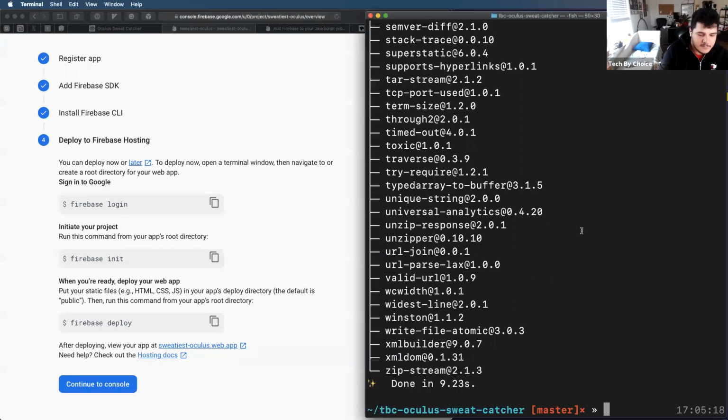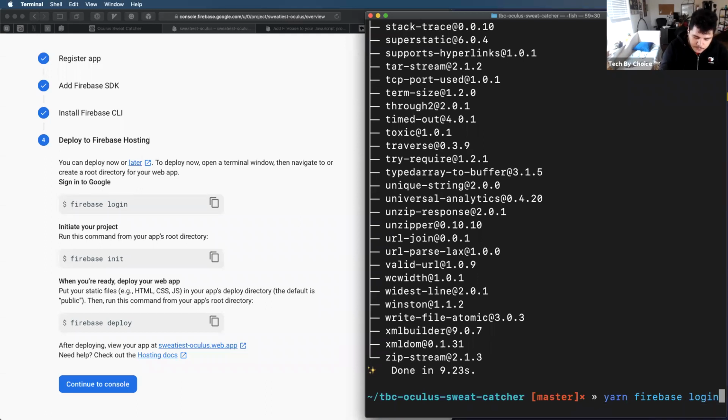Now, Firebase kind of takes me through setting up my project. Because I used yarn, you can't just use Firebase directly. I would have to say yarn Firebase, and I can use this because I installed Firebase Tools just now. I can say yarn Firebase login.